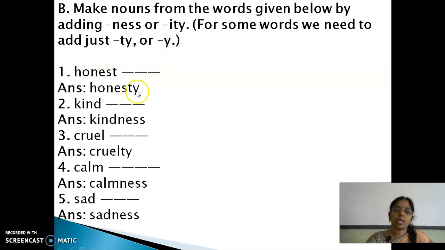Kind, kindness. Cruel, cruelty. Calm, calmness. Sad, sadness. Any doubt in this?